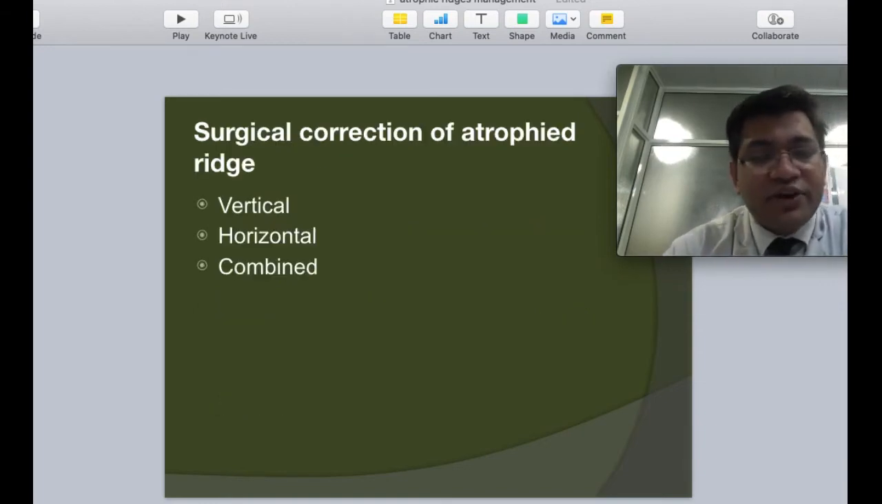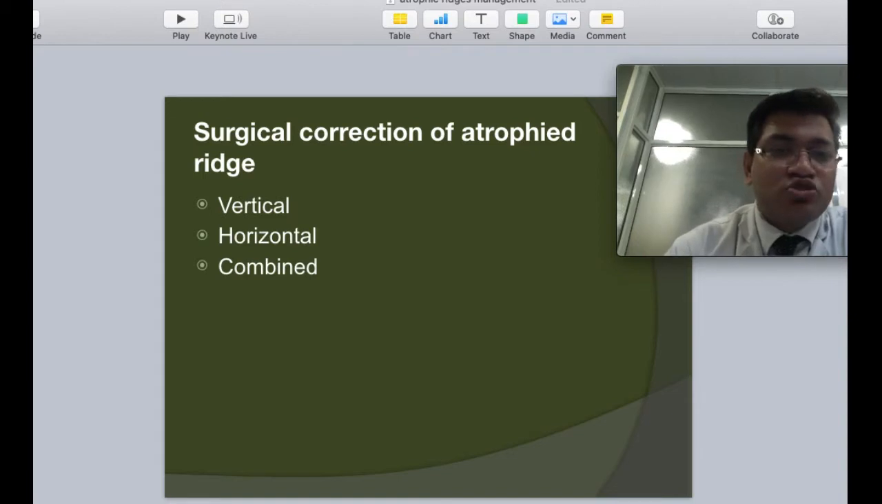Surgical correction of atrophied ridges generally requires a systematic approach towards management. We have to be very particular as to what kind of defects we are talking of. Are we actually dealing with vertically challenged ridges or horizontally challenged ridges, or, as most of the time we come across in our clinical practices, are these challenges combined?